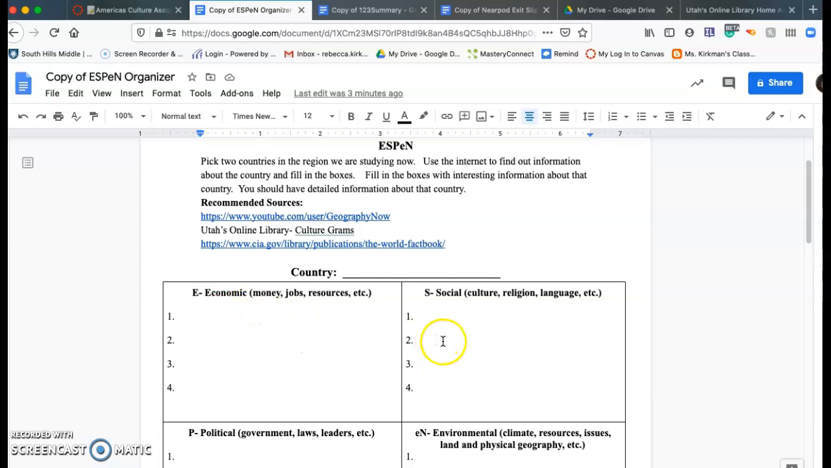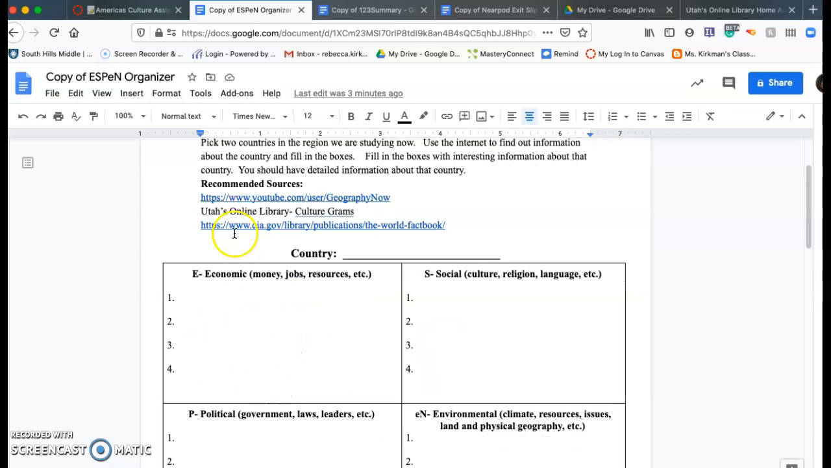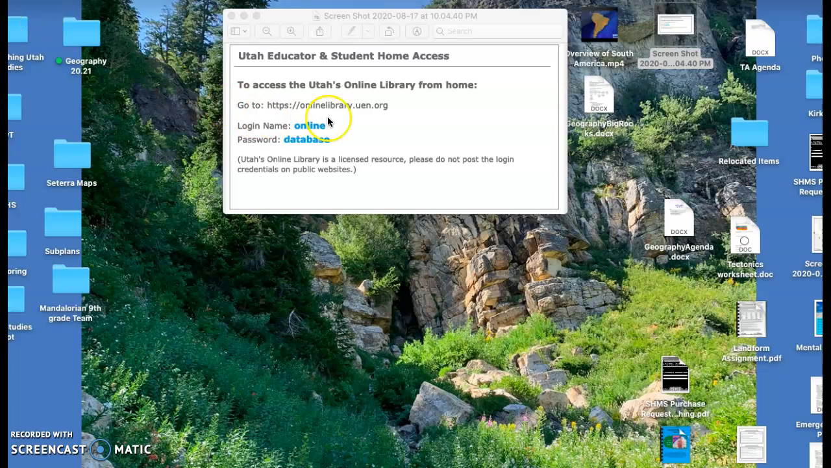Okay, notice you're doing four things. So there's a geography channel called Geography Now that's pretty great. Also, the CIA World Factbook is awesome, has lots of great resources. And Utah's Online Library Culturegrams is also a great resource. And then here's the login for online and database.